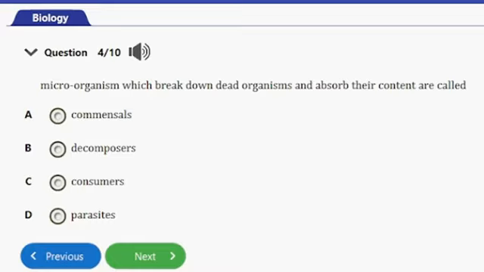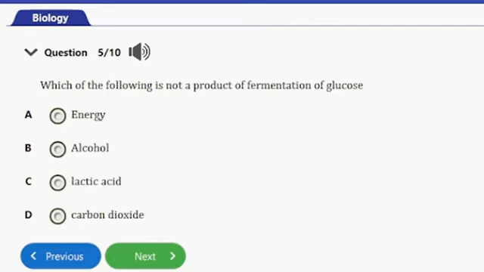So the decomposers are simply the organisms that break down dead or decaying organisms. So they could be microorganisms or non-micro, but actually the fact that they are able to break down dead or decaying organisms makes them decomposers. So option B here is the answer to this question. And let's consider the next question, guys.